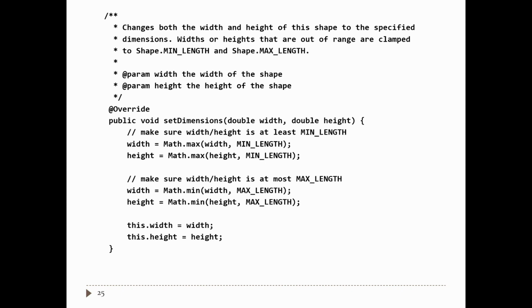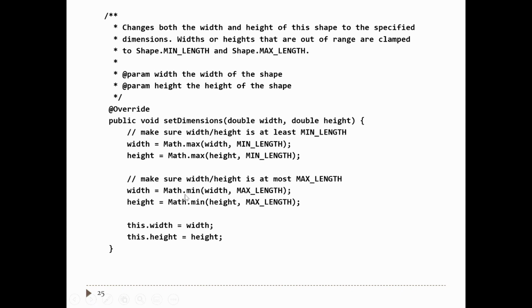That's okay, as long as whatever this method does still satisfies the contracts for the superclass. So all this method does is look at the width and height, and then it takes the maximum of the width and min length. In other words, if width is less than min length, it just sets width to min length. It does the same thing to height.